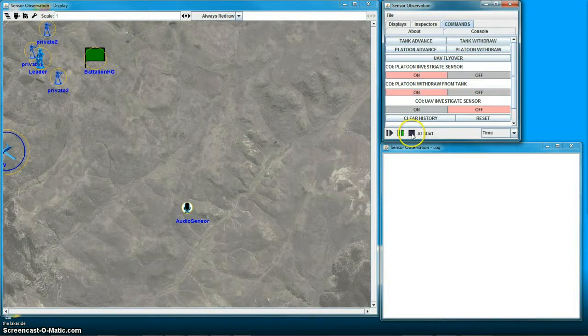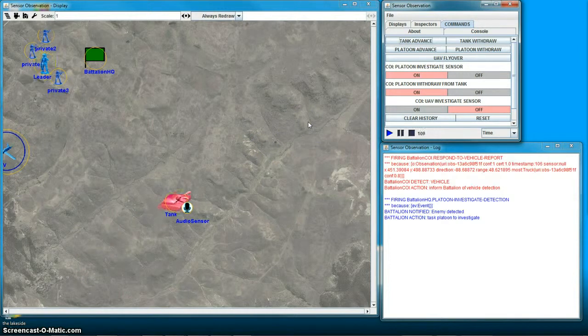So we'll register that as well, start our simulation running in this case, and we will trigger a tank advance. So the tank moves into the environment, we'll travel past the audio sensor, we'll see the audio sensor send out a condition trigger indicating that it's picked up on that. The platoon advances to the audio sensor location where the tank was detected, however the tank's moved on and they're not able to visually sight it.